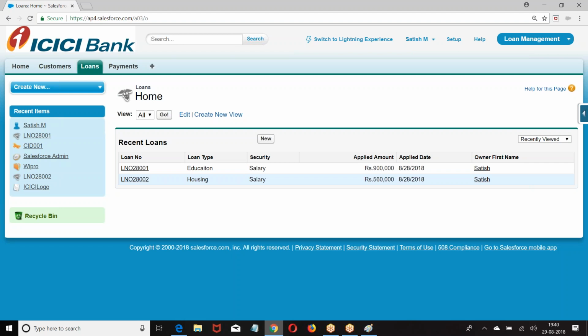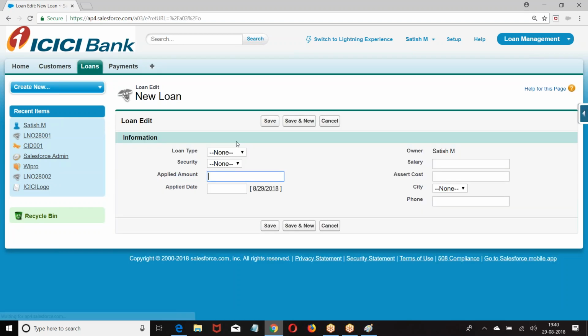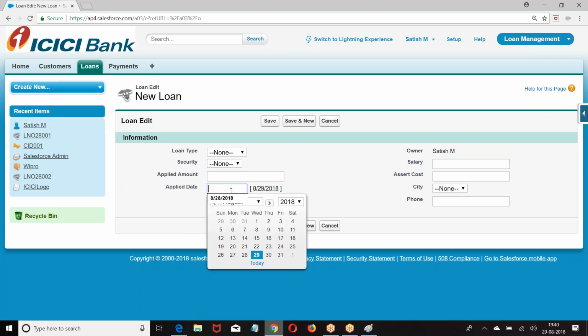It is used to create a one-to-many relationship. Okay. Next one. When you are creating fields, if I create a text field, what is the data type of this? Picklist. So I have some options. What is the data type of this field? Currency. I am going to enter some numerical value. This is a date. I am going to enter a date value.